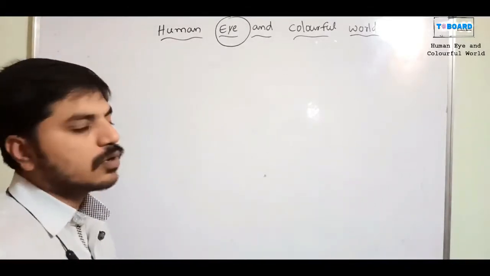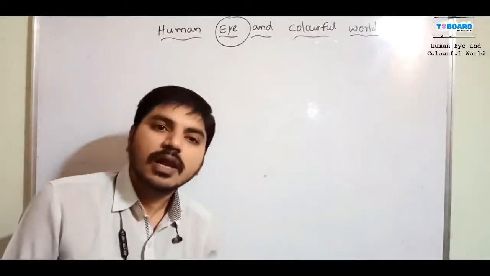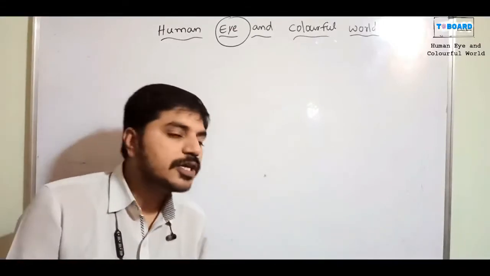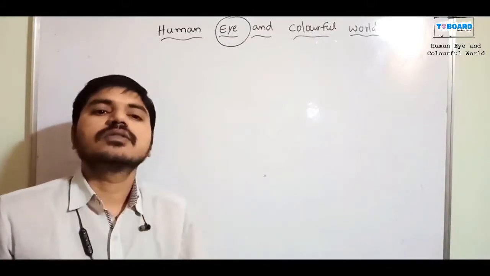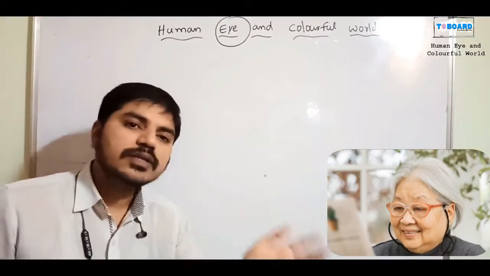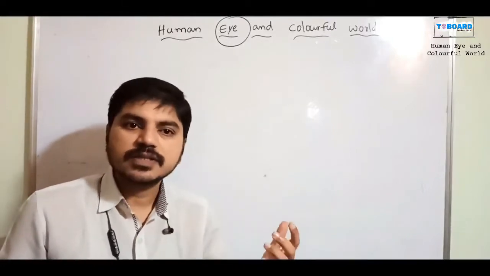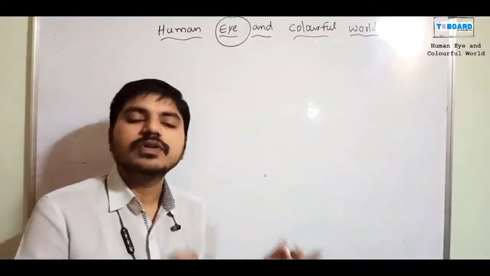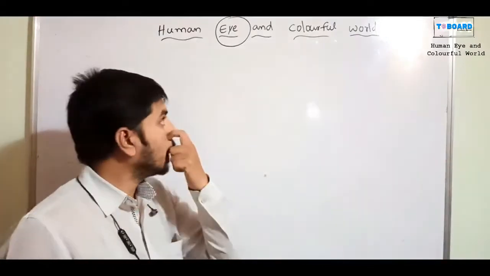For example, small kids are ready to present their objects, and when their loved ones are coming from a long distance, they can easily recognize them. Some aged people use thick spectacles, and they cannot see distant objects. So why do different people have different eye vision? Now in this topic we will discuss the human eye and the colorful world.